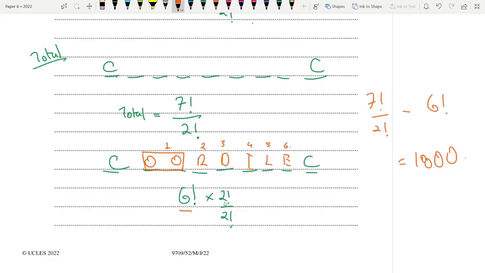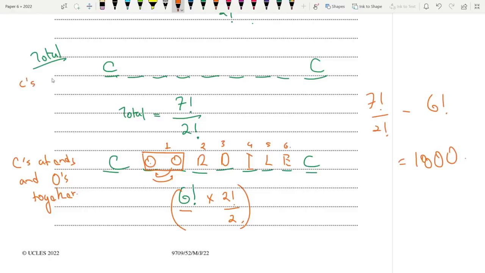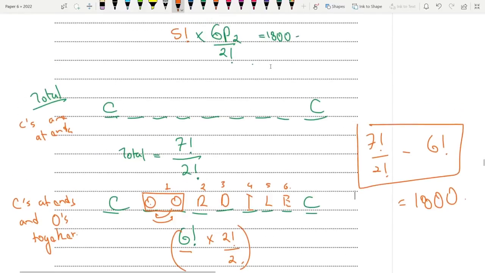The O's can shuffle their positions, which is why we have a 2 factorial, but since they're identical in the first place, that cancels out. So you can actually ignore this part; writing it is not a necessity, it's up to you. But if you subtract this arrangement, C's at the ends and O's together, from the total number of arrangements where the C's are at the ends, you will end up with your answer of 1800. This is the alternate route. Hopefully you guys understood.